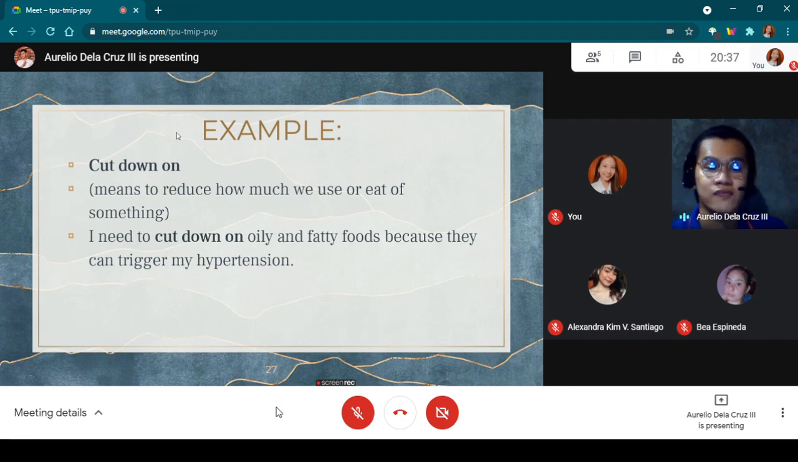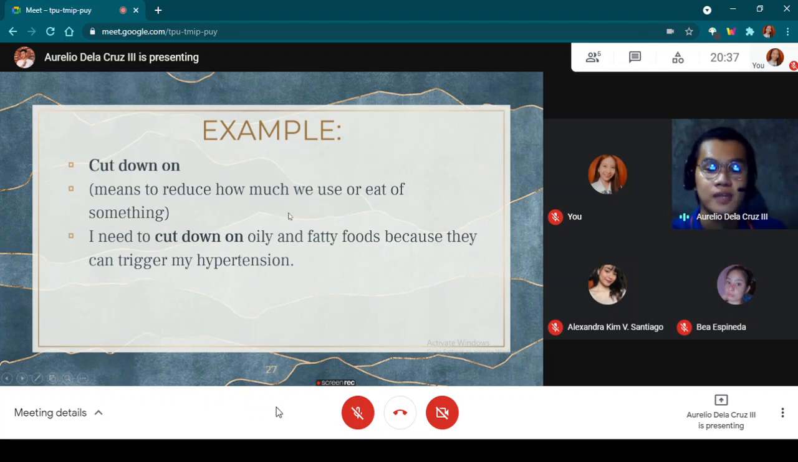We can easily recognize if the sentence has a phrasal prepositional verb if it consists of three words, which are the verb, the preposition, and the particle. I need to cut down on oily and fatty foods because they can trigger my hypertension. Why did this sentence become part of the phrasal prepositional verbs? Because it has the main verb, which is cut, down is the particle, and on is the preposition. When we say preposition, we have the object of the preposition, which is oily and fatty foods.